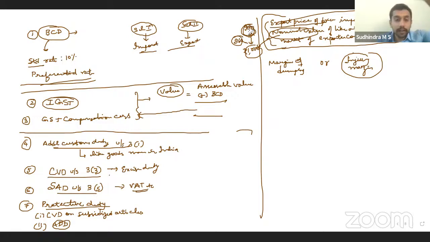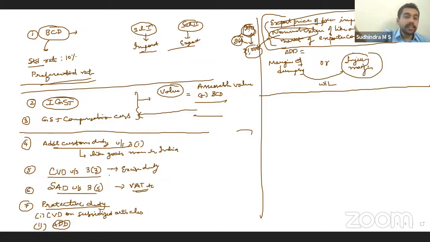So everyone will import at 900 itself. Injury to the market. So what is the amount that I have to increase to cover the injury? 60 rupees, so that the imported product will be on par with the domestic product. So that difference is called injury margin, the margin required to cover the injury. So anti-dumping duty will be margin of dumping or injury margin, whichever is less. Okay, that's the formula. Understanding?